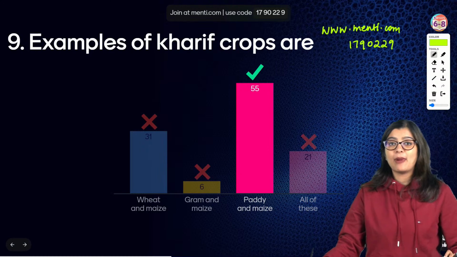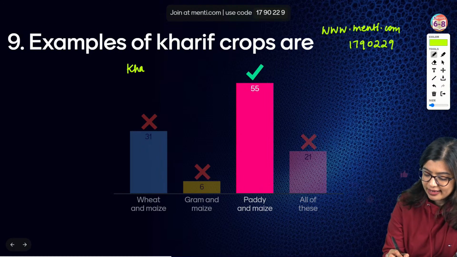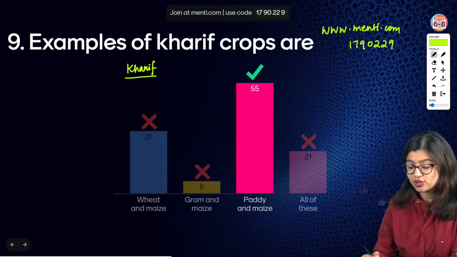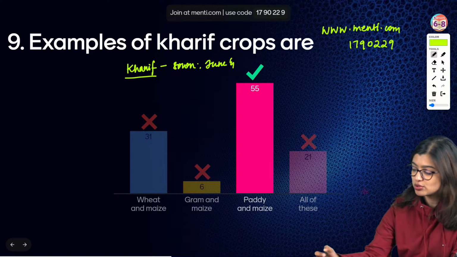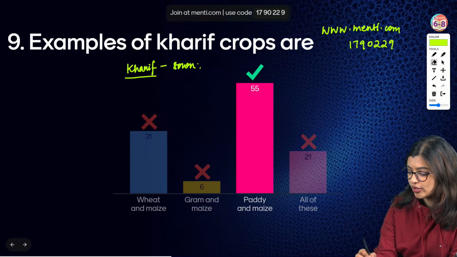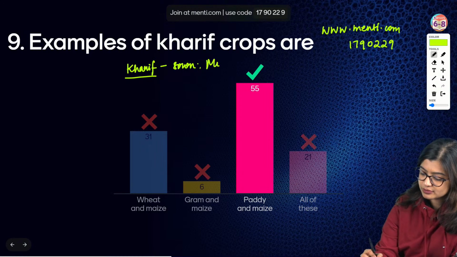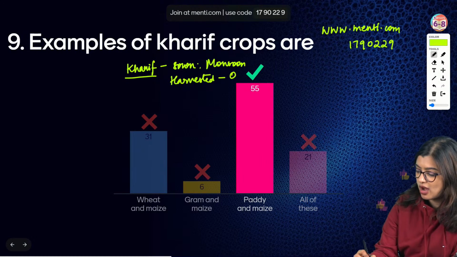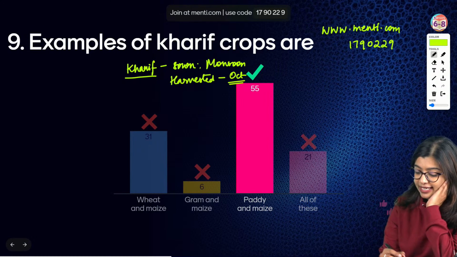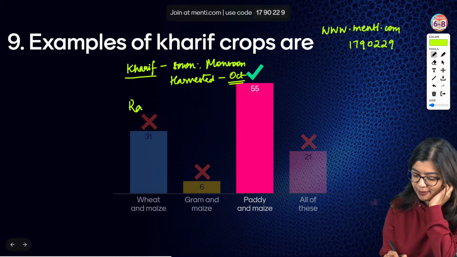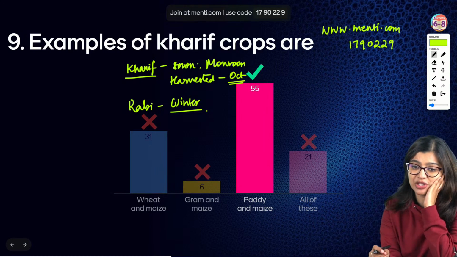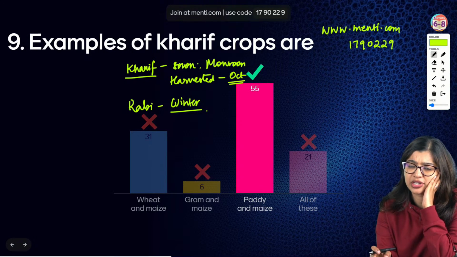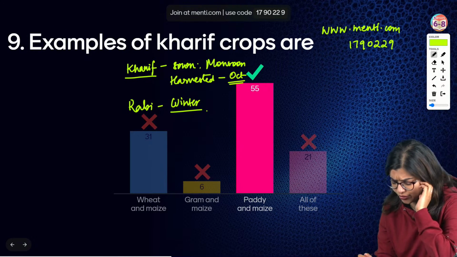Okay, we are talking about kharif crops, right? So what are kharif crops? Kharif crops are those crops which are sown during June, July or monsoon season. So they are sown during monsoon. And when are they harvested? They are harvested around September, October time. These are called kharif crops. Now what are rabi? Rabi crops are winter crops. All of you have forgotten crop production and management.